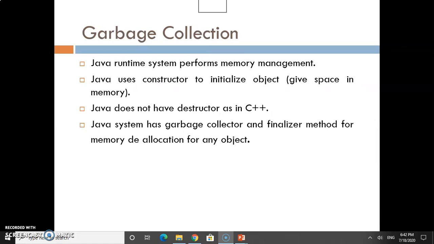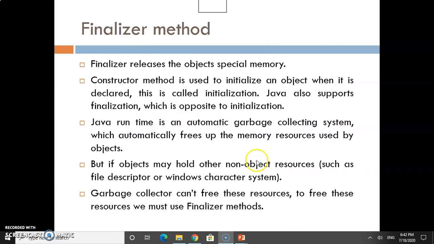Now about garbage collection. Java does not have destructors as in C++. The Java system has a garbage collector and a finalizer method for memory deallocation of any object. It means the Java runtime system performs memory management automatically. Java uses constructors to initialize the object, and it does not have destructors. In that place it has the garbage collector. So what does the finalizer method actually do? The finalizer releases the object's special memory if it is not being used by the program.